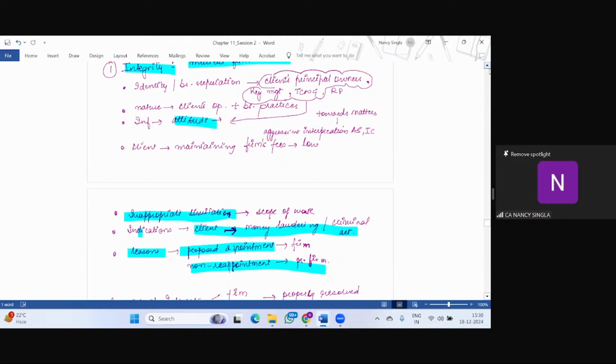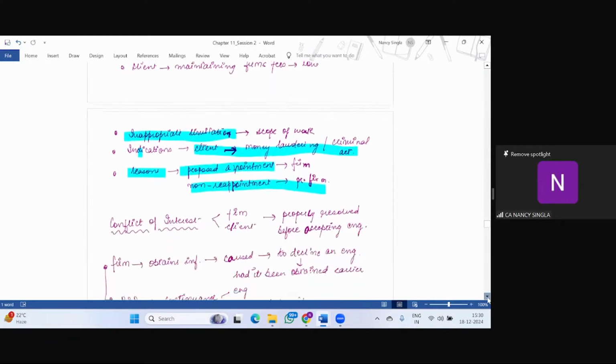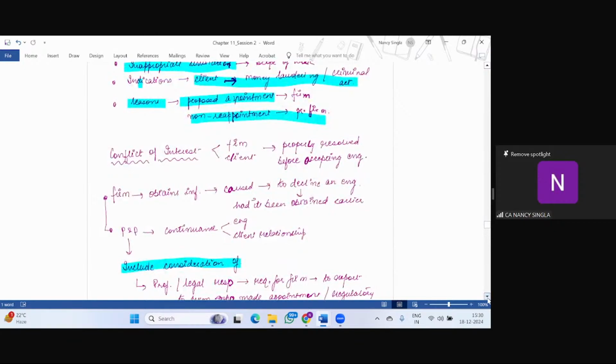Whether the client is aggressively maintaining the firm's fees as low, inappropriate limitation on the scope of work, indications that the client is involved in money laundering or any other criminal activity, reasons for the proposed appointment of the firm and non-reappointment of the previous firm. Conflict of interest is properly resolved before accepting the engagement.